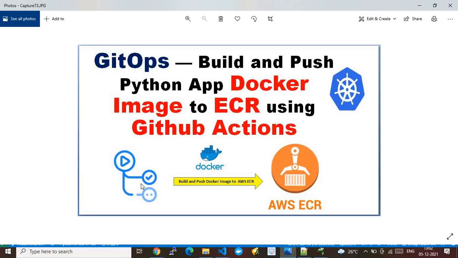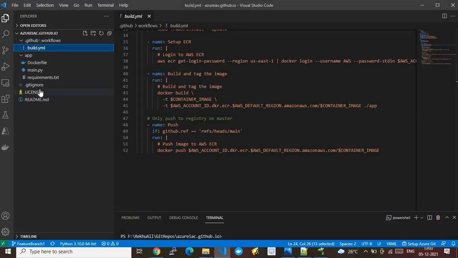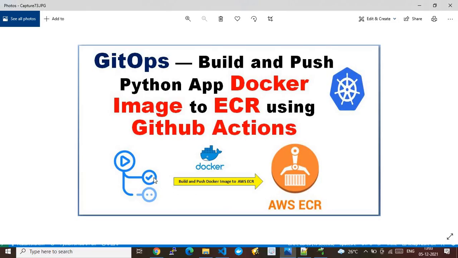We created a Dockerfile and defined how our image has to be. We also had certain files under our repository, including license, readme, and requirements.txt. My GitHub repo had two branches: the main branch and a feature branch.